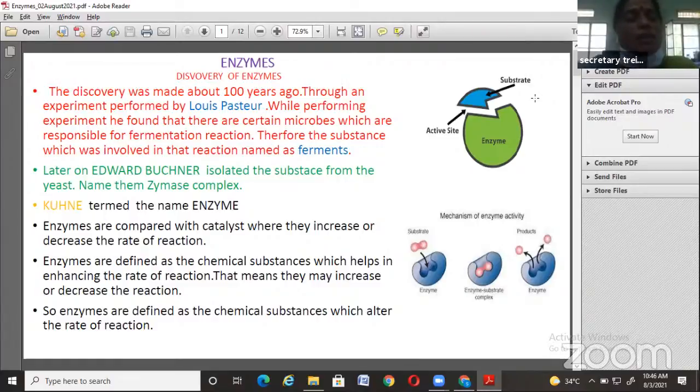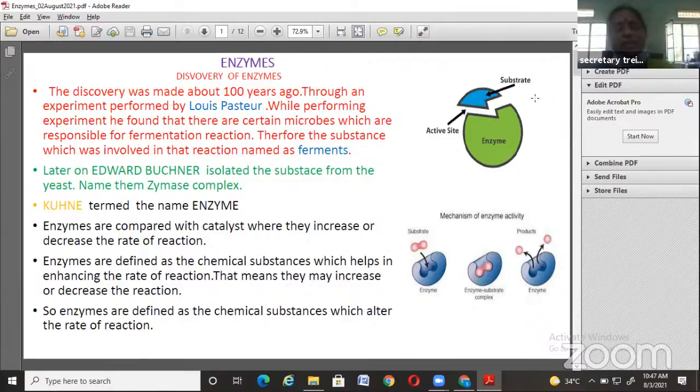Then after Edward Buchner, the third scientist is Buchner. He also performed the same process, and he named the factor responsible for the fermentation process as enzyme. So the original word enzyme was coined by the scientist Buchner.